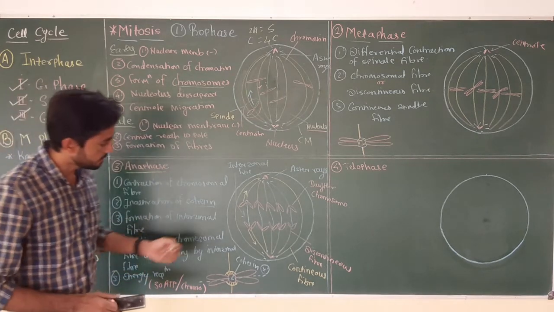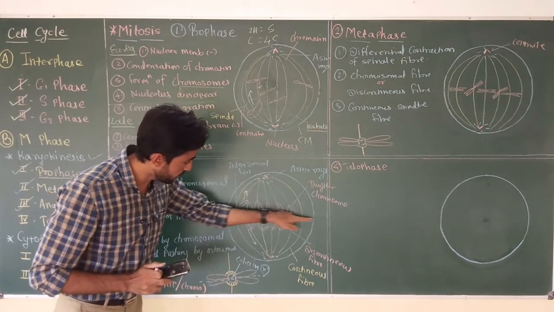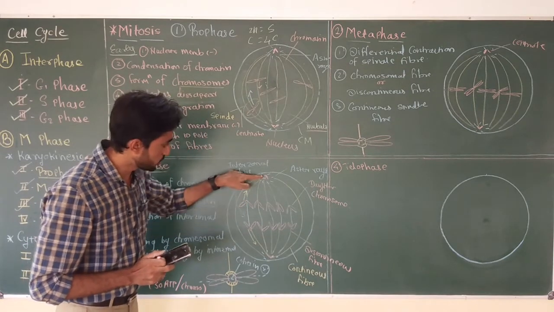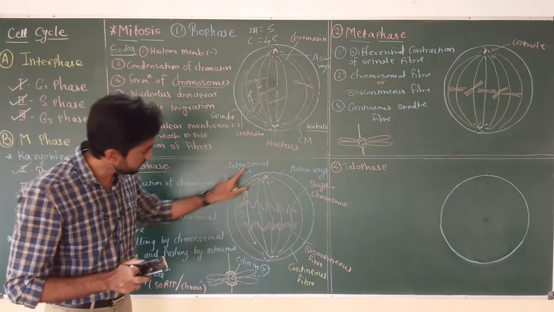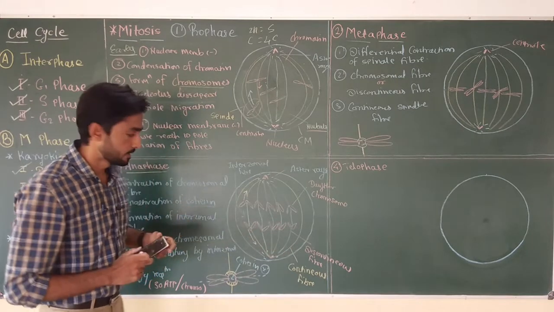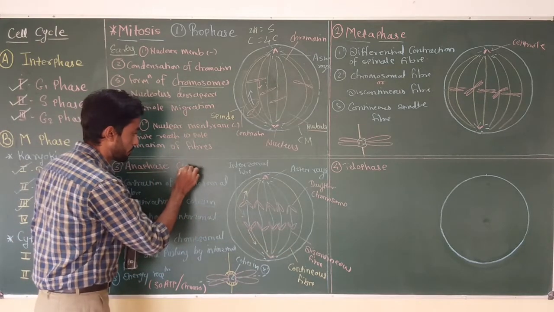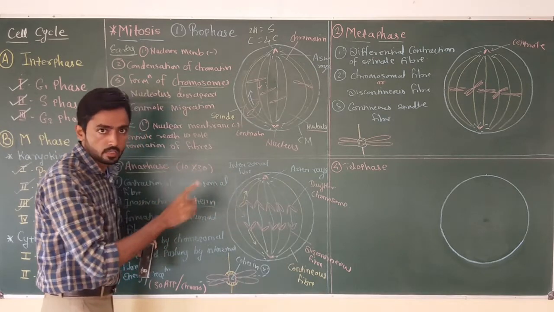Remember this: if the cell wants to move one daughter chromosome from the equatorial plane to the centriole, 30 ATP is required.